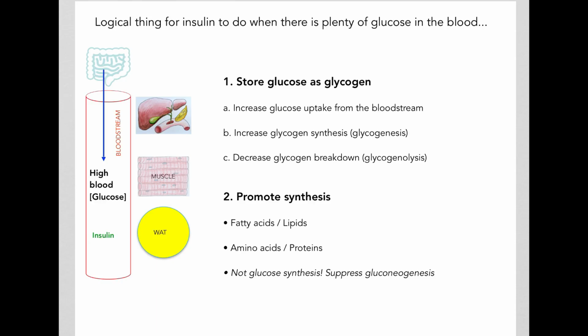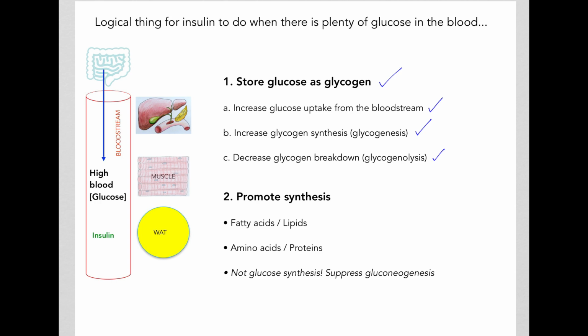So in summary, that's what insulin will do. It will cause the storage of glucose as glycogen, which is necessary for periods of starvation. For that purpose, it will increase glucose uptake from the bloodstream, increase glycogen synthesis, and decrease glycogen breakdown.